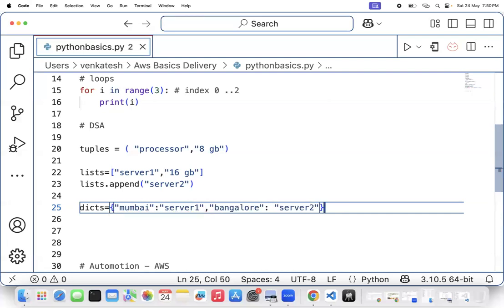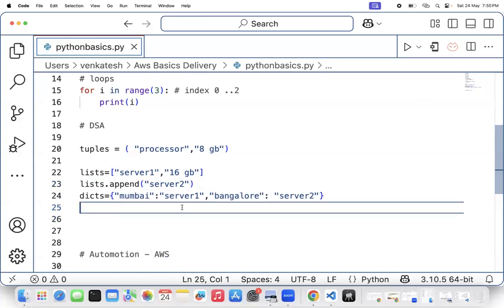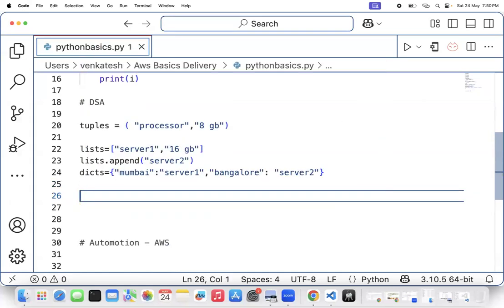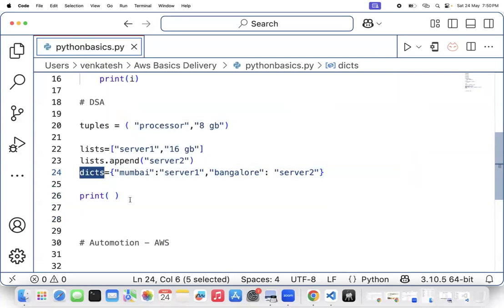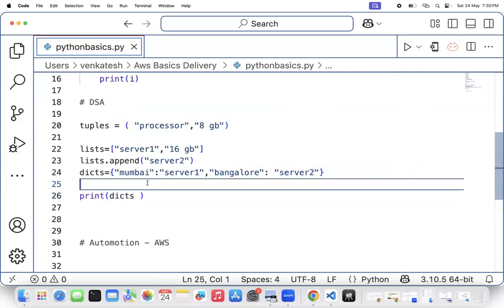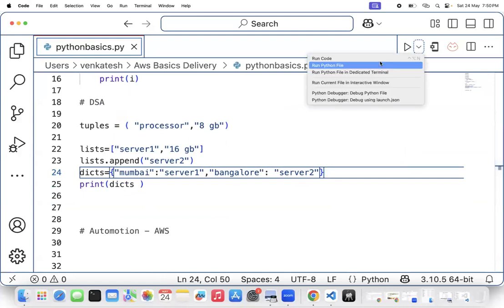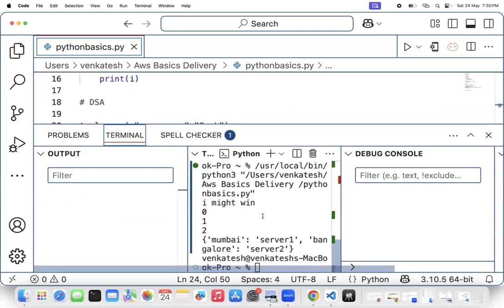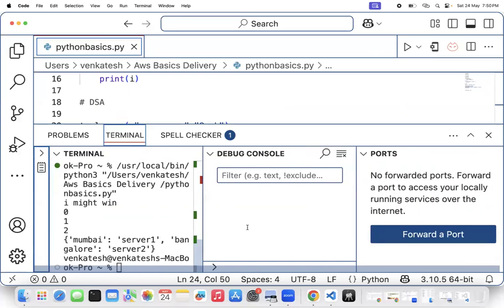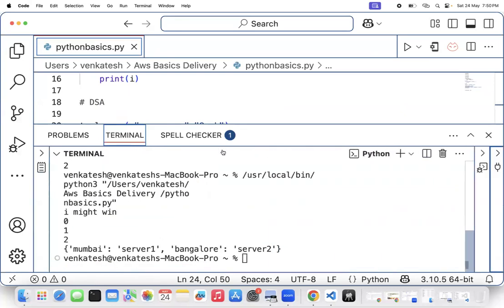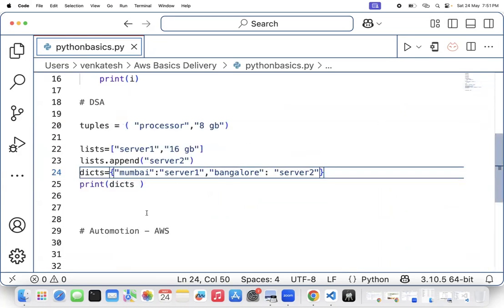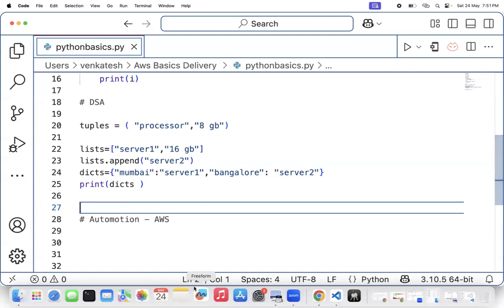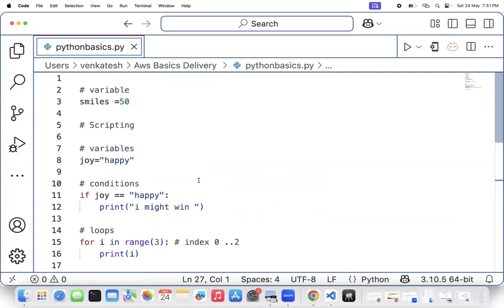Now this is actually called the scripting part. Scripting means everyone tries to print this data, so I'll print these dictionaries here. Now I'll talk about exactly what set of code your AWS expects. You can see I am comfortably able to see all the outputs here, and most of your code has the loop and the conditions, so this is something we are all familiar with. Now I'll go in depth.